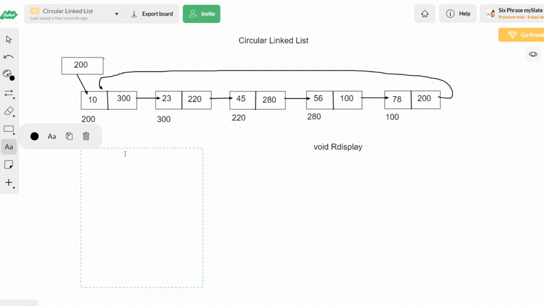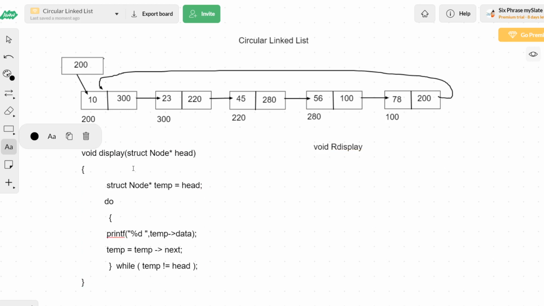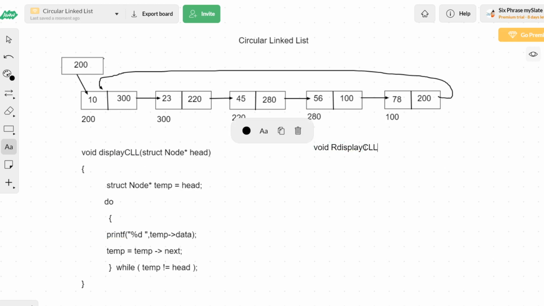Now hereafter, because we already have a display function for singly linked list, let us take this as CLL, circular linked list. This is also R display CLL. Inside the parenthesis we have to take all the arguments. Here we are going to take two pointers. One pointer is going to be head, and the other is going to be temp. One is for traversing, one is for checking whether temp and head are becoming equal or not.